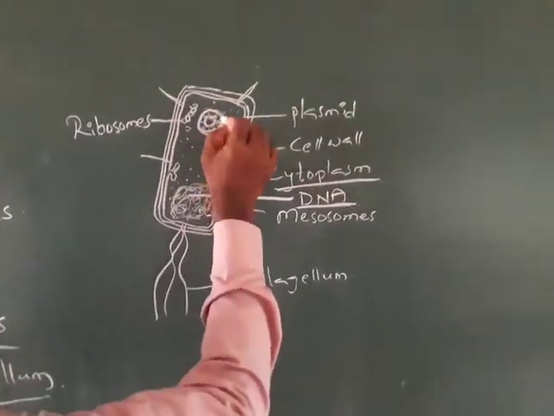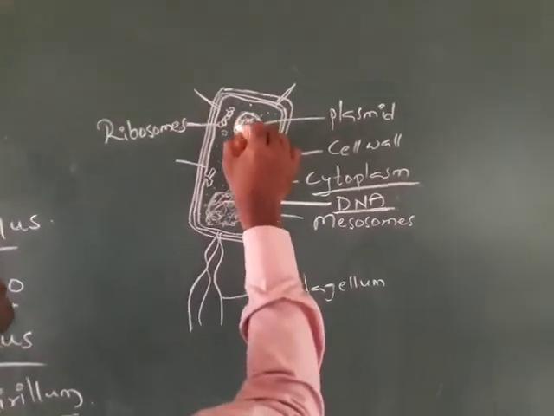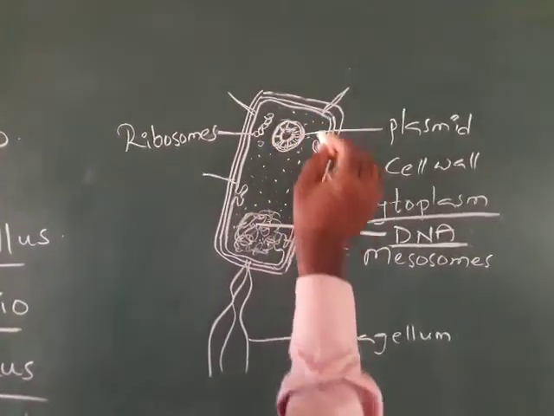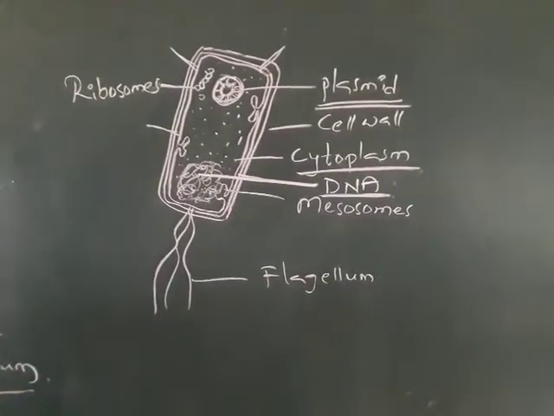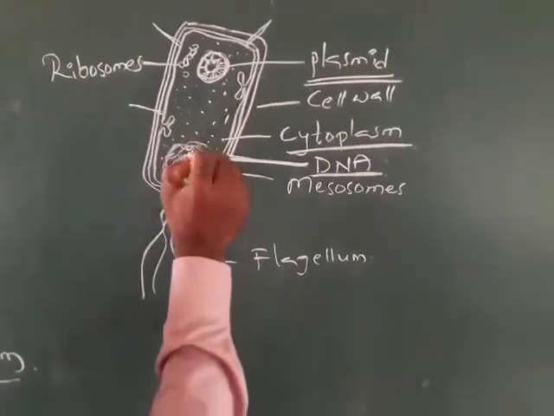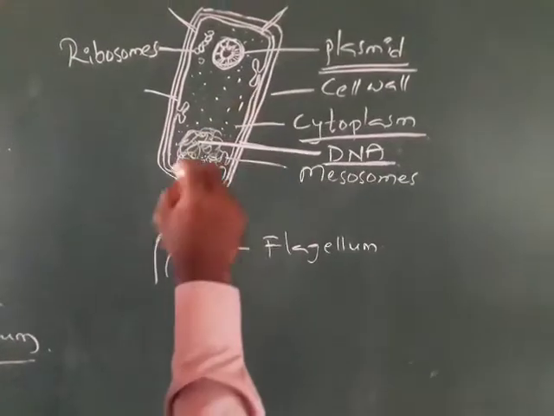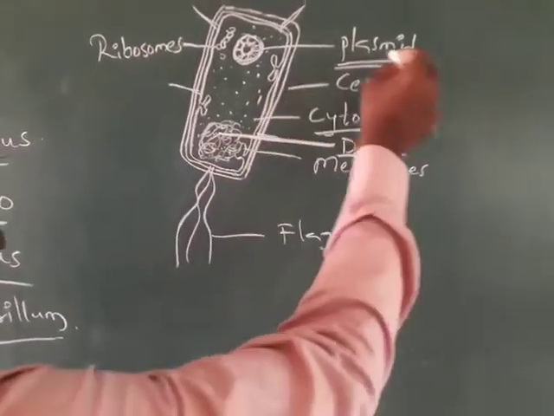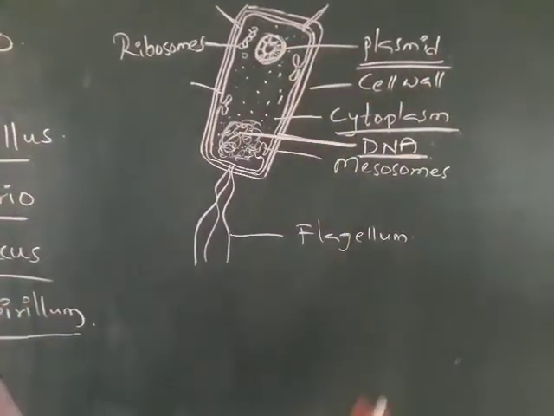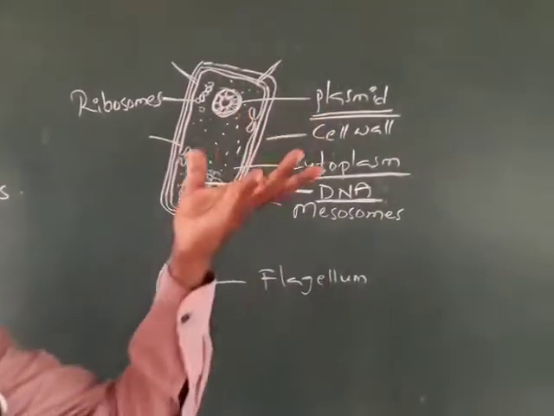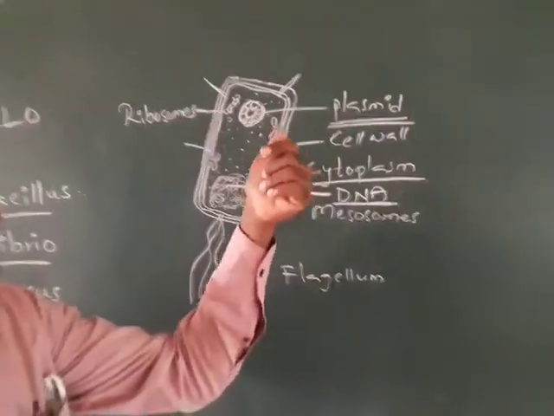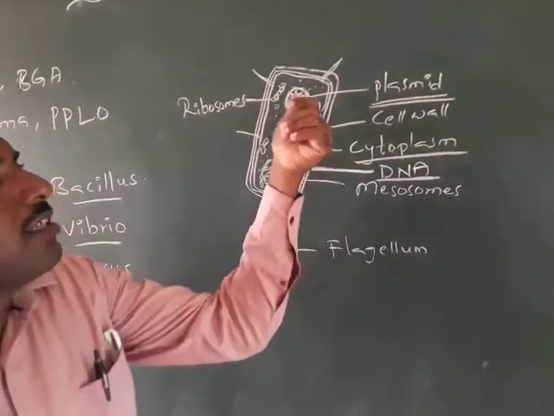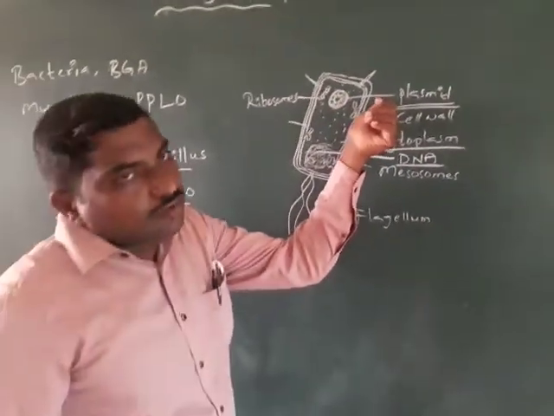This is the small circular DNA, which is in addition to the main DNA. This is called plasmid. The plasmid has unique characters. One of the characters is resistance to antibiotics, which is used in the gene transfer mechanism.